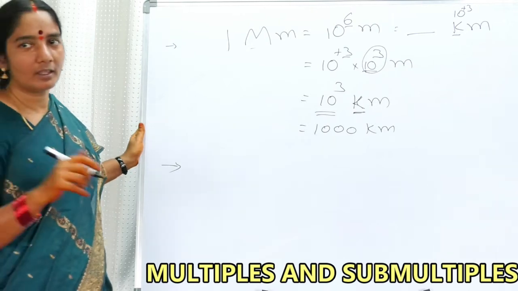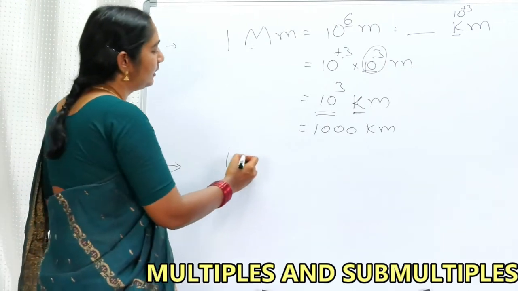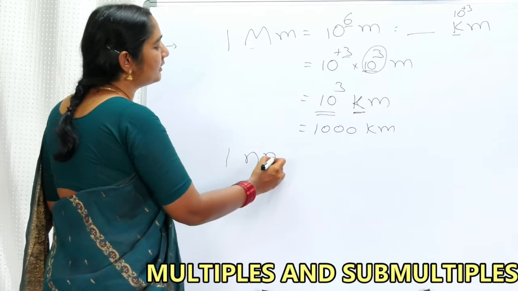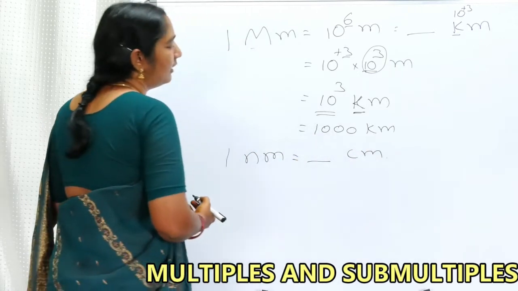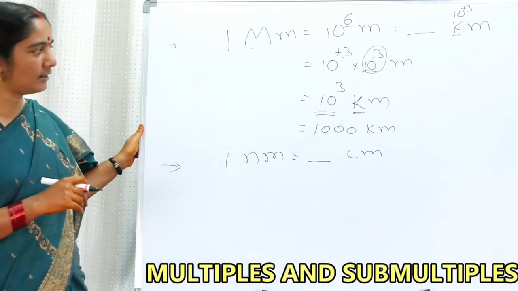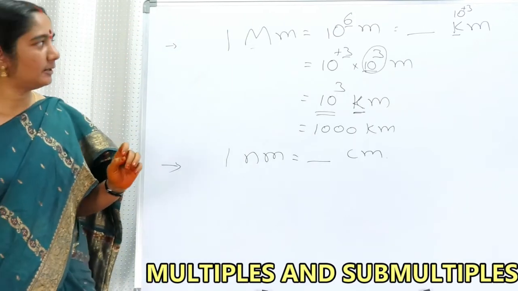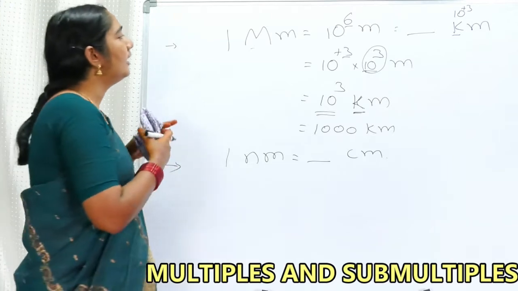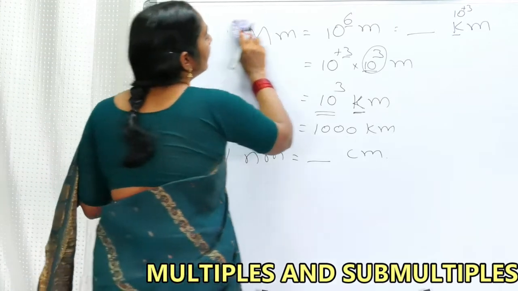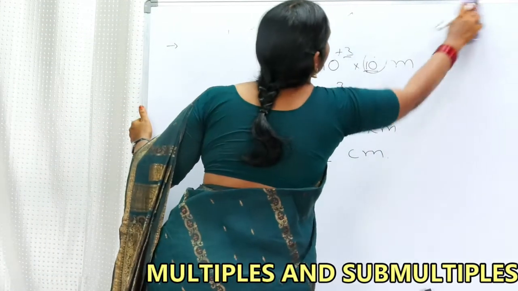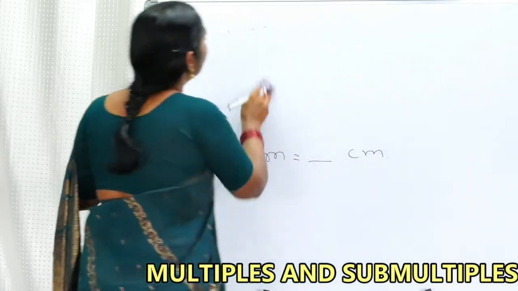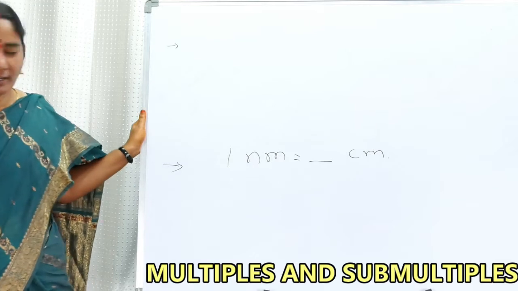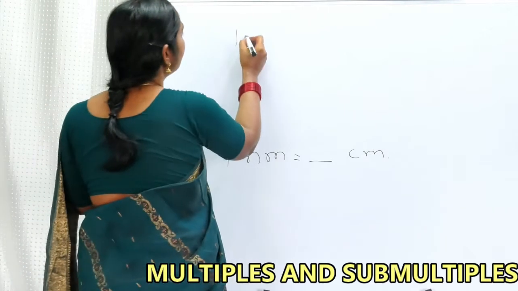Madam, next question. 1 nanometer is equal to dash centimeter. Now, madam has given this question. Nano stands for, I request all the students, competition with me. By the time I rub the board, your pen will be running on the paper.